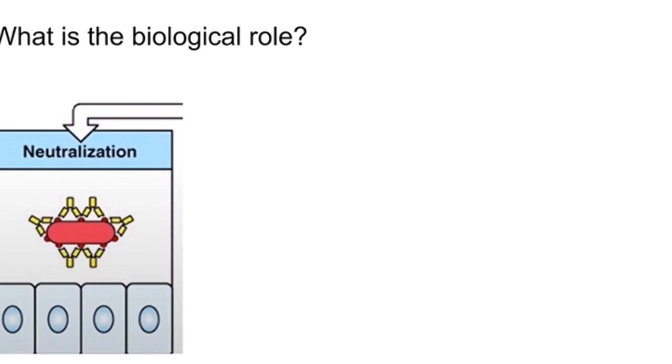What is the biological role? Antibodies have three roles. At first, antibodies are secreted into the blood and mucous membrane and bind to and neutralize pathogens and toxins. This is called neutralizing action.